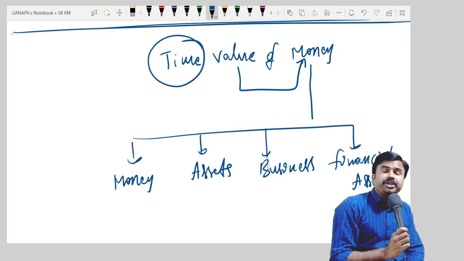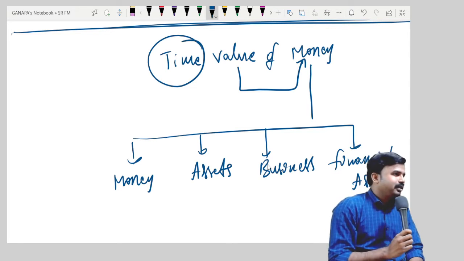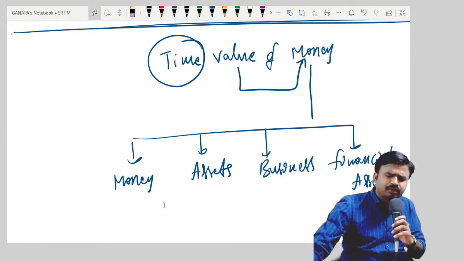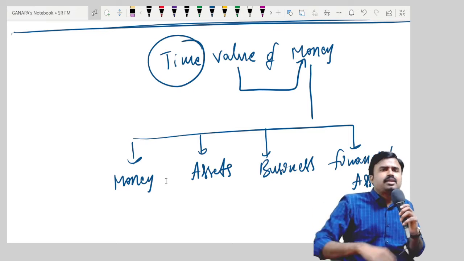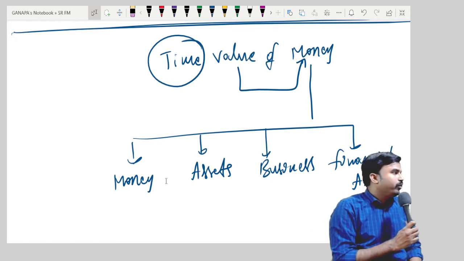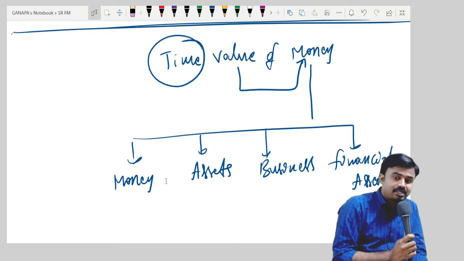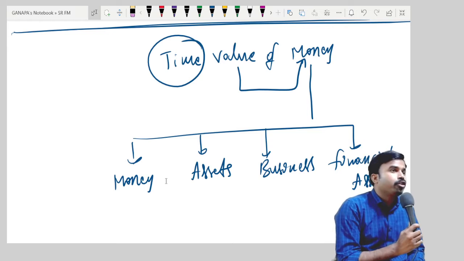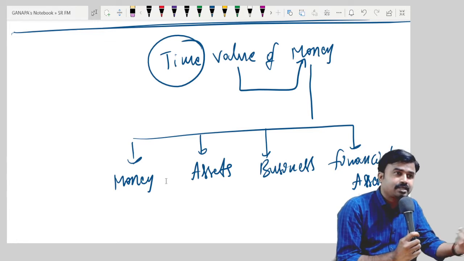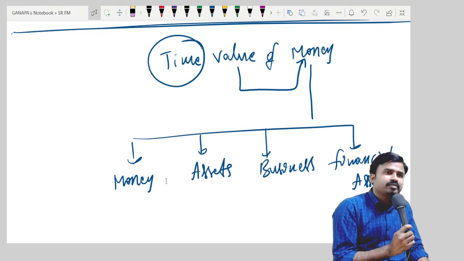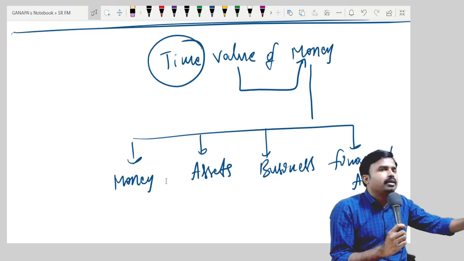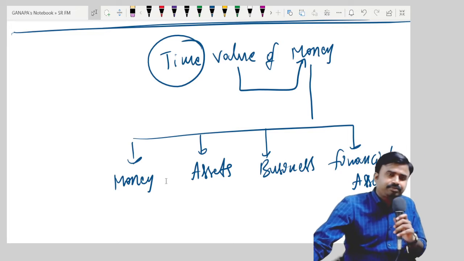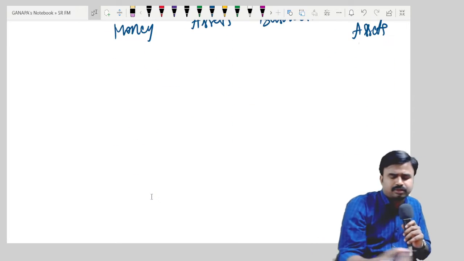And I'm going to calculate this value of money at different points of time. First of all, value of money means I'm going to calculate value of money, value of assets, value of business, value of financial assets like value of equity shares, value of preference shares, value of debentures, and value of bonds. This topic deals with every area. Are you getting my point? At different points of time. Different points of time means what?